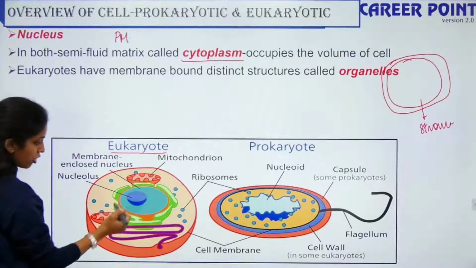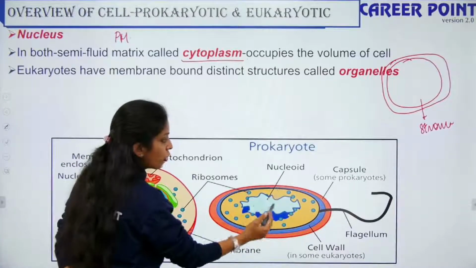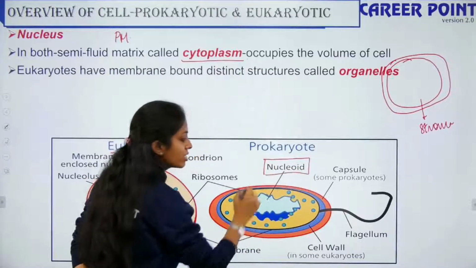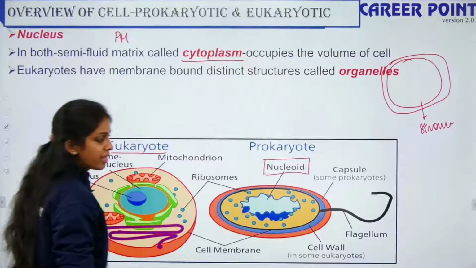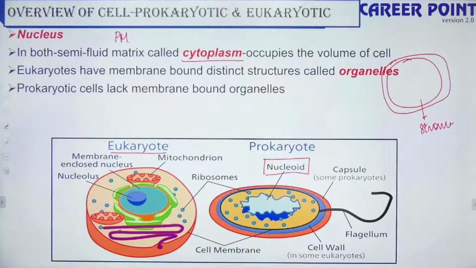So you have mitochondria, you have your endoplasmic reticulum. Here there's nothing, only a nucleoid is present. So why is it called a nucleoid? Because it is a bit scattered and it is present only with your histone proteins. So prokaryotic cells lack membrane bound organelles.